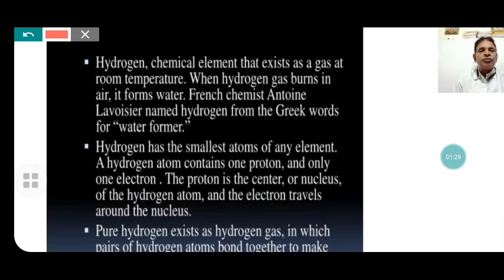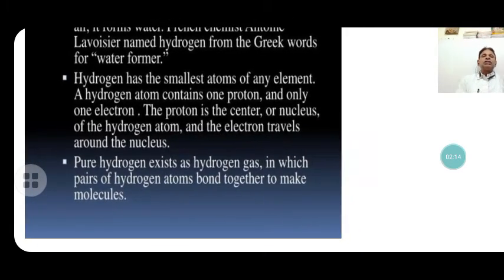Now, hydrogen has the smallest atom of any element in the periodic table. A hydrogen atom contains one proton and no neutron. It is the only element which has no neutron; all other elements have electrons, protons and neutrons, with neutrons and protons in the nucleus. But hydrogen has only one proton and one electron. The proton is in the center or nucleus of the hydrogen atom, and the electron revolves around the nucleus.